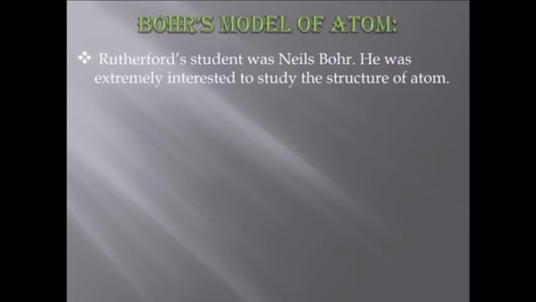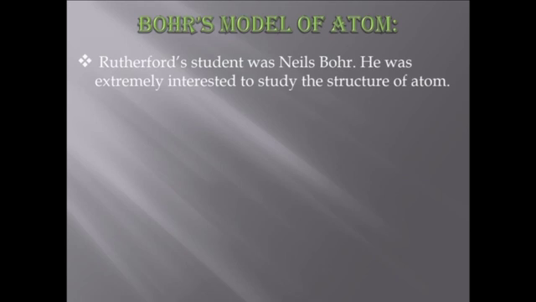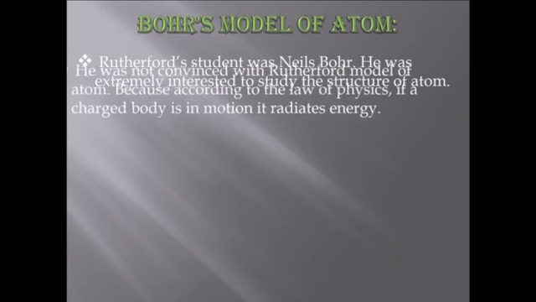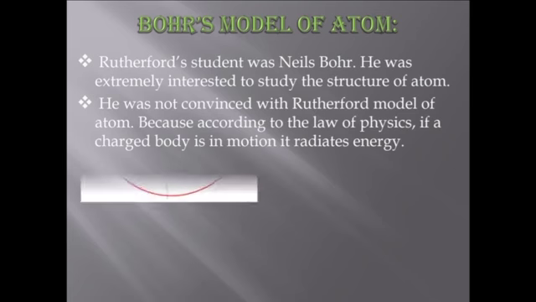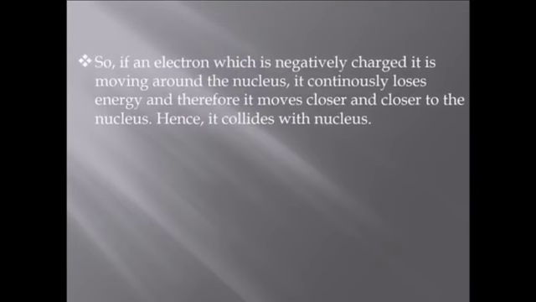Then comes Bohr's model of the atom. Rutherford's student was Niels Bohr. He was extremely interested in studying the structure of the atom. But later, he was not convinced by Rutherford's model of the atom, because according to the laws of physics, if a charged body is in motion, it radiates energy. So if an electron, which is negatively charged, is moving around the nucleus, it continuously loses energy, and therefore it moves closer and closer to the nucleus, and hence it collides with the nucleus.